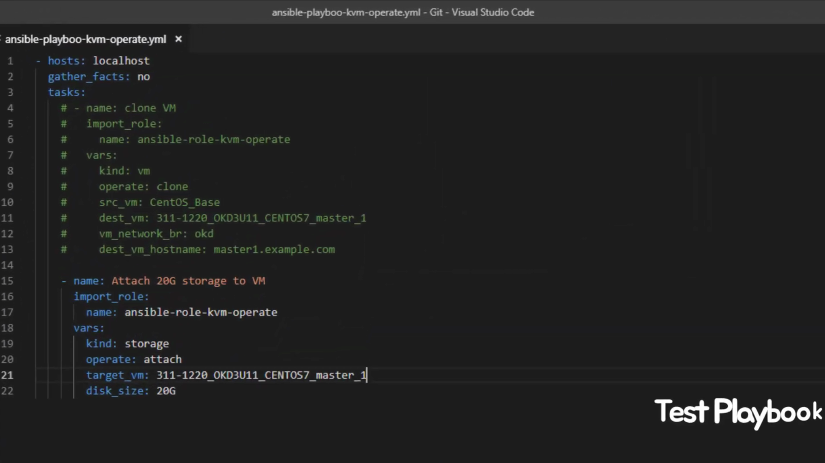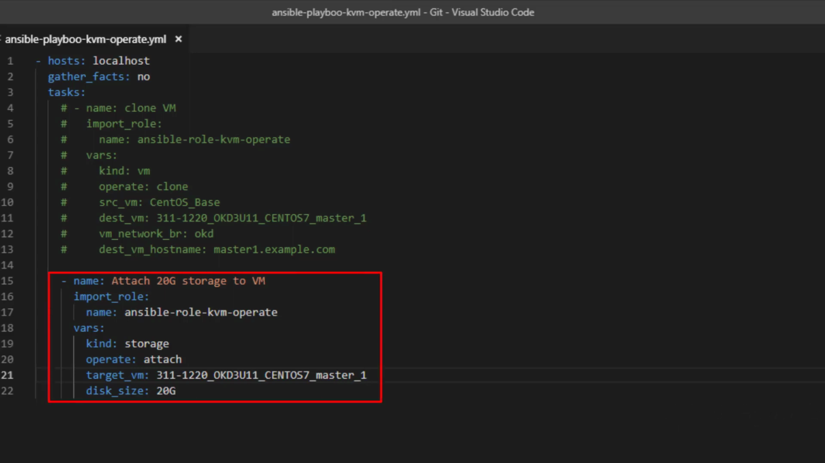This is a test playbook. Along with the last session, we will use the same VM name. This playbook will create 20 GB storage and attach it to the VM. I import the role that I just developed and give several variables: kind storage, operate attach, and target VM. The VM name is from the last session.